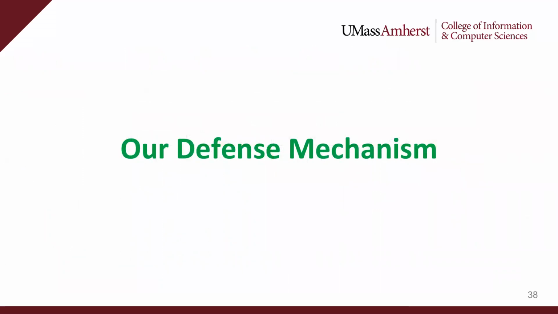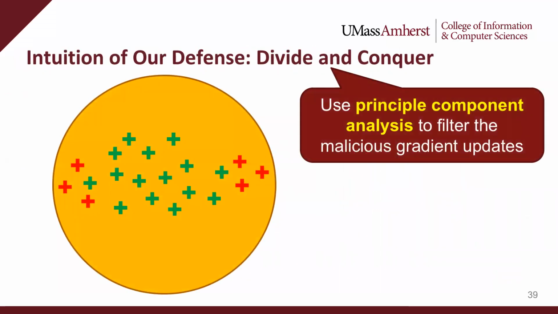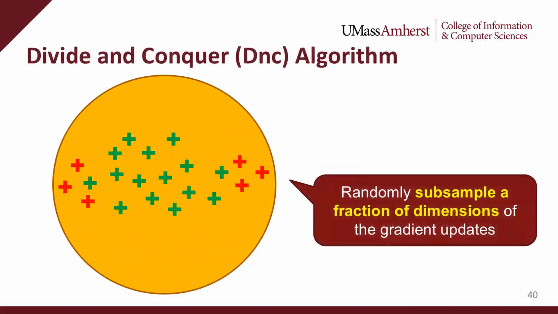Next, we discuss our defense mechanism. Our state-of-the-art strong model poisoning attacks clearly motivate the need for stronger defenses against poisoning attacks. Therefore, we introduce a robust aggregation algorithm, or a defense, called Divide and Conquer, or DnC in short. The intuition behind our defense is to use the power of principal component analysis in detecting outliers. Principal component analysis has complexity of O(d^3), where d is the input's dimensionality, hence it is prohibitively expensive if directly applied to the high dimensional gradients which are common in federated learning.